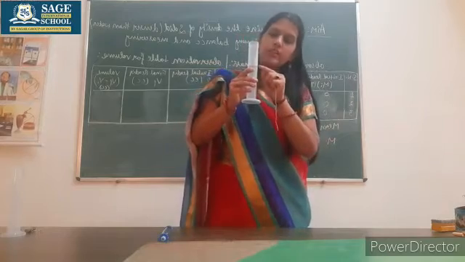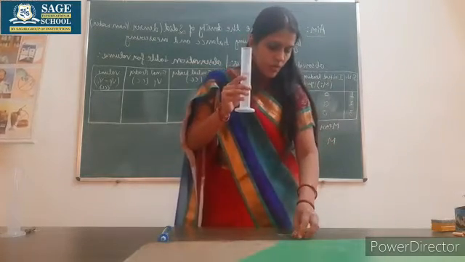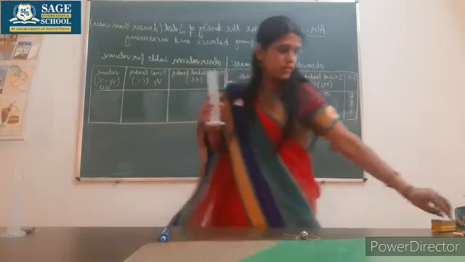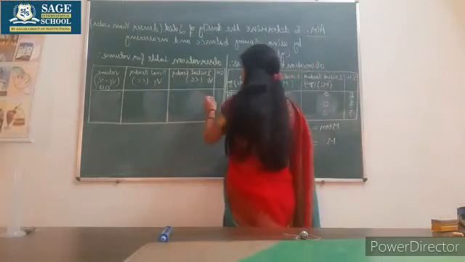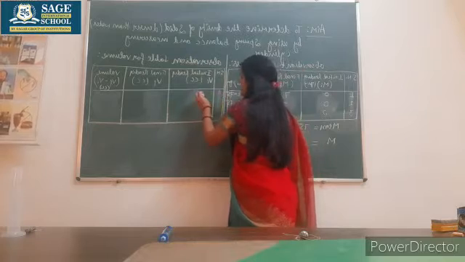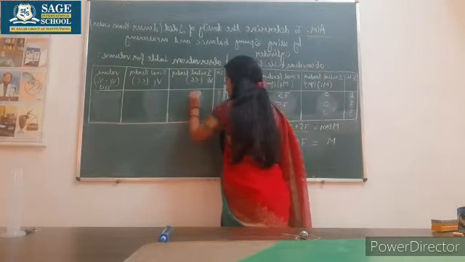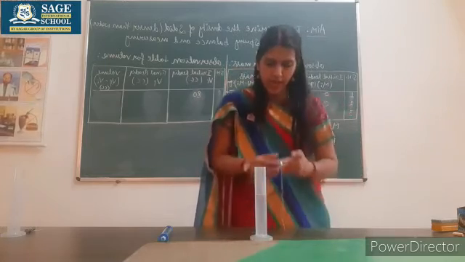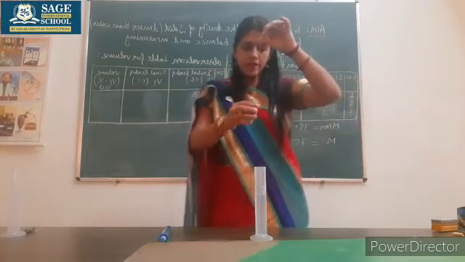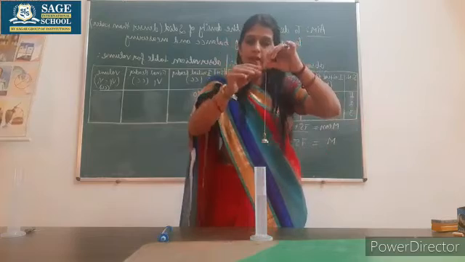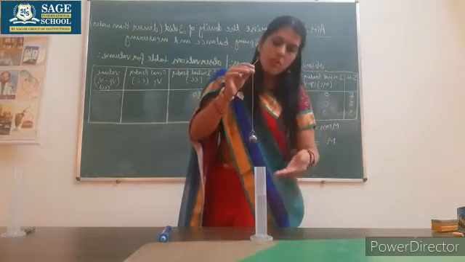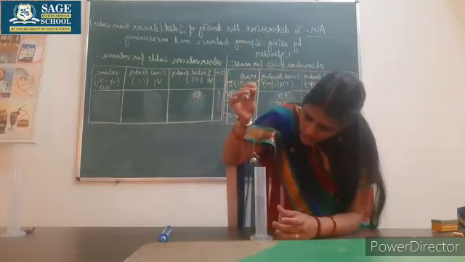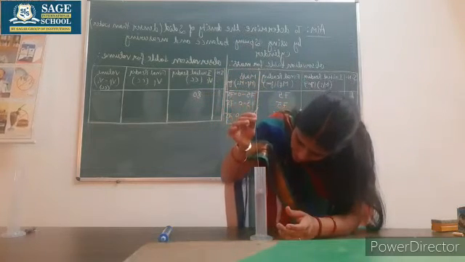So the initial reading of the liquid which I filled is 80 cubic centimeter. What I will do further, I will sink this spherical body inside the liquid and I will see how much the water level will rise.